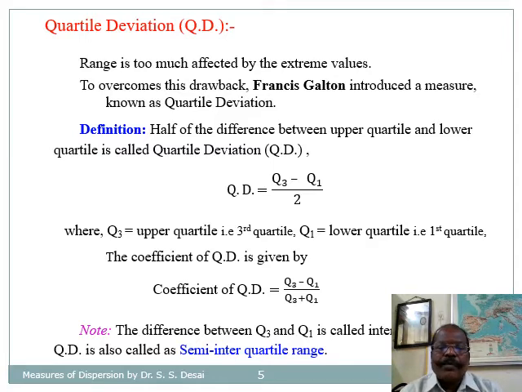And the coefficient of QD is given by Q3 minus Q1 divided by Q3 plus Q1. Note that the difference between the upper quartile and lower quartile is called the interquartile range. So the QD is also called the semi-interquartile range.